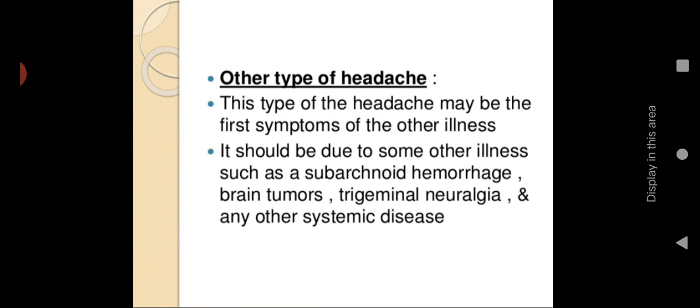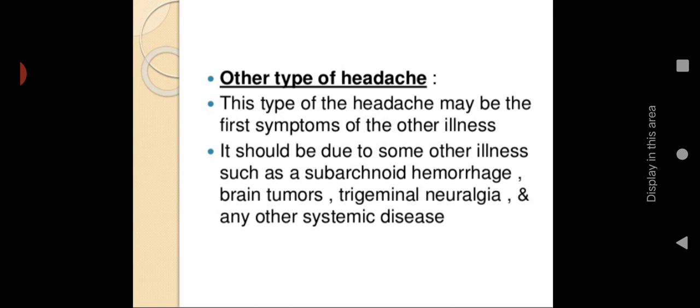Then the other type of headache, we can call the secondary headache. This type of headache may be the first symptom of another illness. For example, if you have some gastric problem, stomach upset, or body pain, along with it the primary sign will be headache. Or if you have sinusitis or any other systemic disease, one of the primary signs will be the headache.